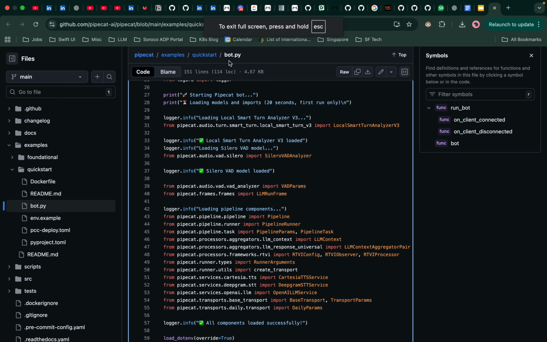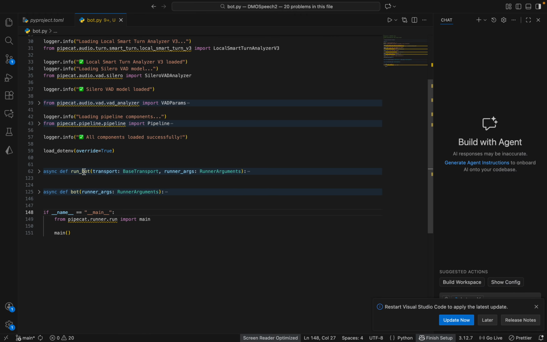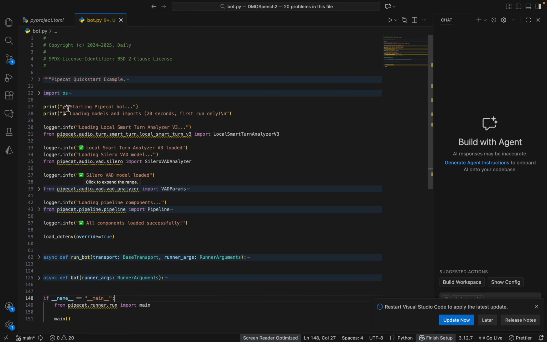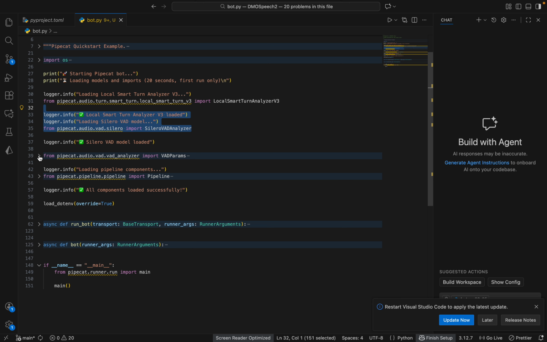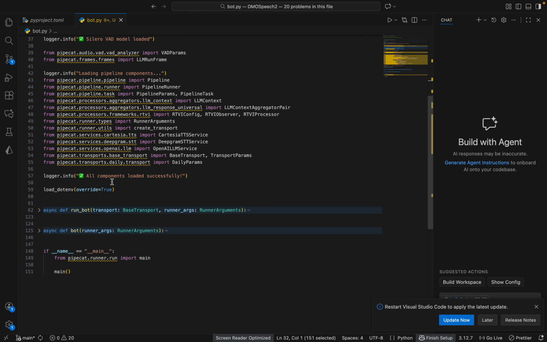So this is one example. If you go to the Pipecat examples quickstart, you will get this example, and I have this example right over here. So let's get right into it. We have a lot of imports. In the beginning, if you see, we are loading all the models and imports. Then we have this local smart turn analyzer, which we are loading. It will take some time to load, which is why we have these log statements. When it is loaded, we log that information and also load the VAD model. So the turn analyzer and VAD model, and then we have different analyzers, the run frame, and things related to the pipeline. So we are loading all the imports.